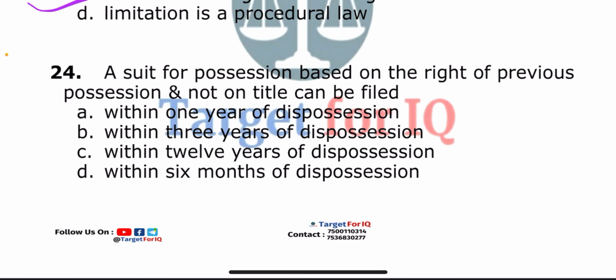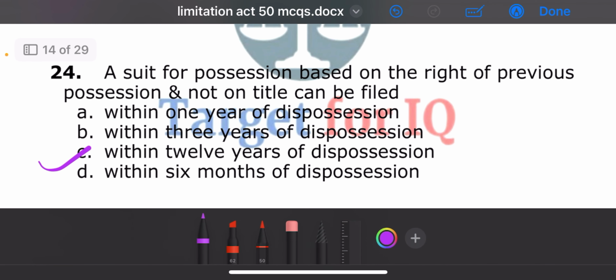Next question. A suit for possession based on the right of previous possession and not on title can be filed: A. Within 1 year of dispossession, B. Within 3 years of dispossession, C. Within 12 years of dispossession, or D. Within 6 months of dispossession. The correct answer is option C. Within 12 years of dispossession.